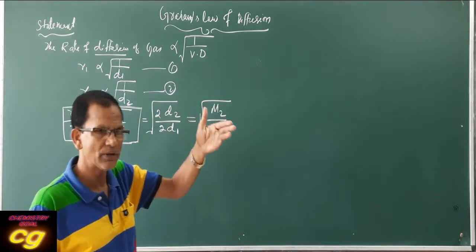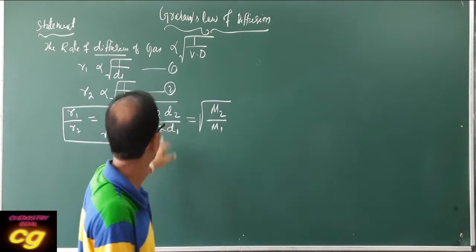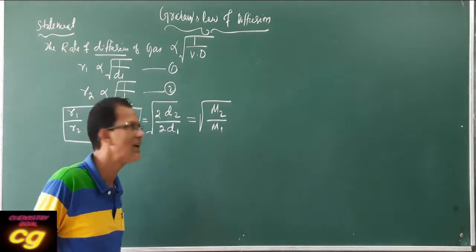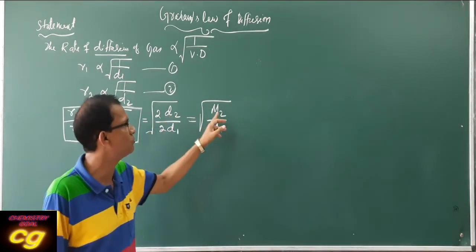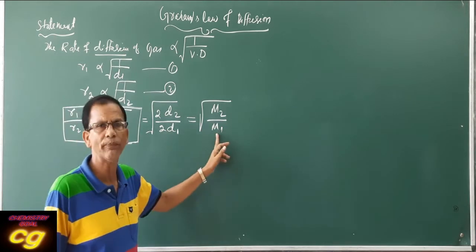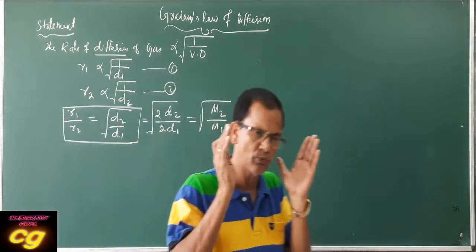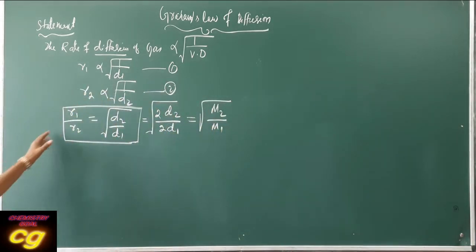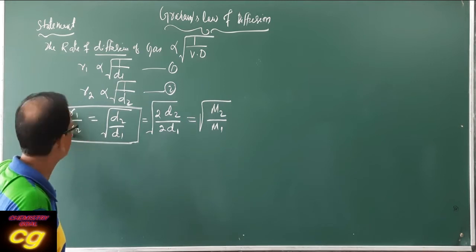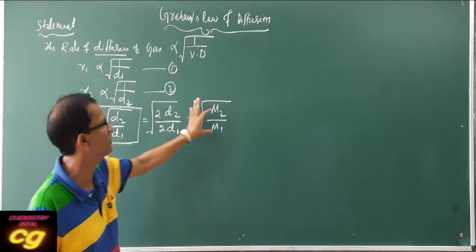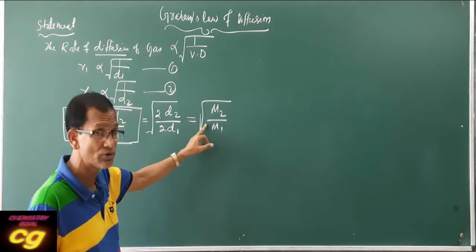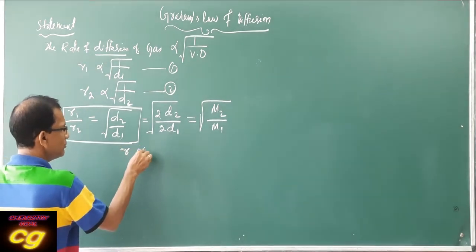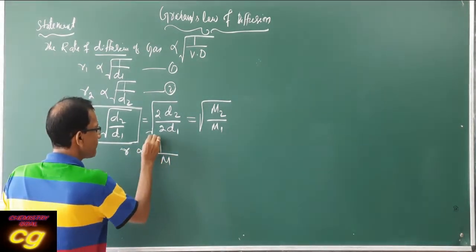Because if you compare with hydrogen, its molar mass is 2. So 2 is automatically multiplied with vapor density to get the molar mass of a gas. So 2 into d2 is equal to M2 and 2 into d1 is M1. This is relation 2: when vapor density is multiplied by 2, the result is molar mass. So this is the important relation for the rate of diffusion with respect to vapor density and molar mass. What does this relation show? That the rate of diffusion is inversely proportional to the square root of molar mass.